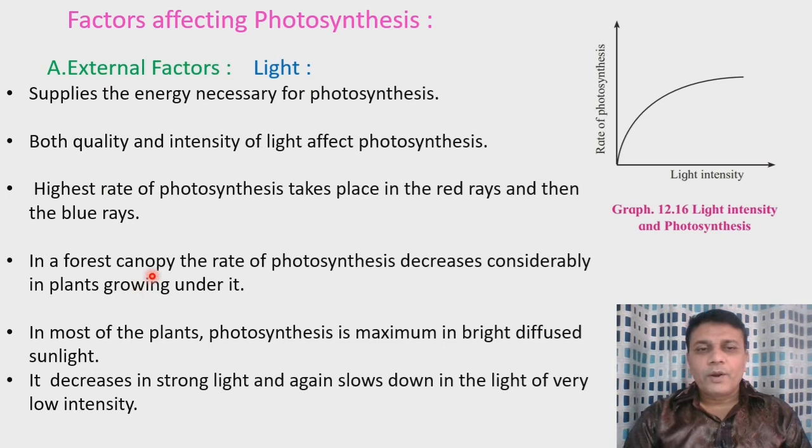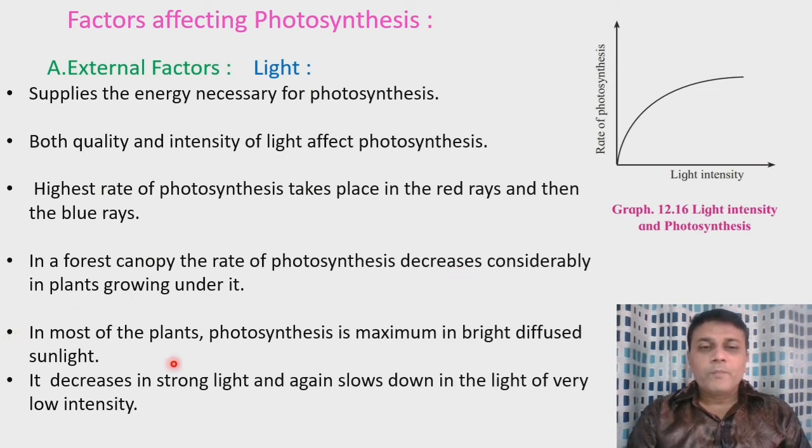So in a forest canopy, the rate of photosynthesis decreases considerably in plants growing under it. The plants which are present below the larger trees do not get enough sunlight, so in such plants the rate of photosynthesis decreases.